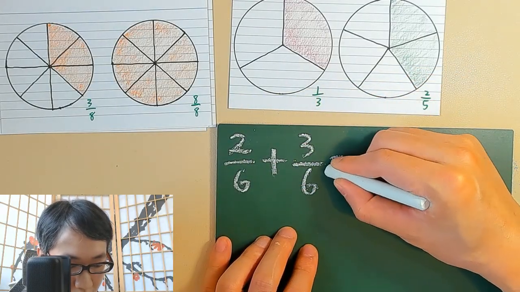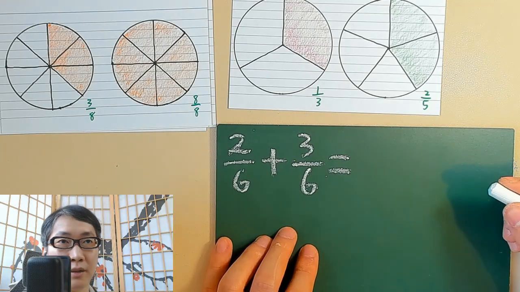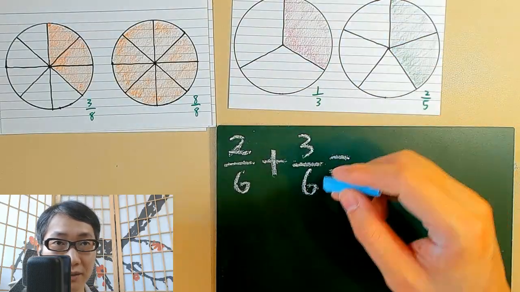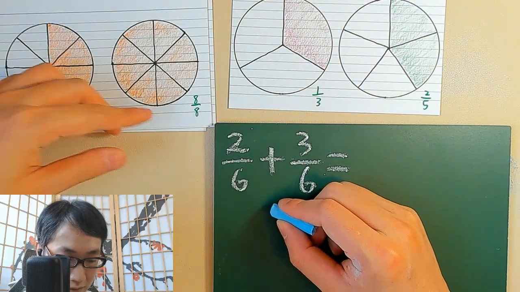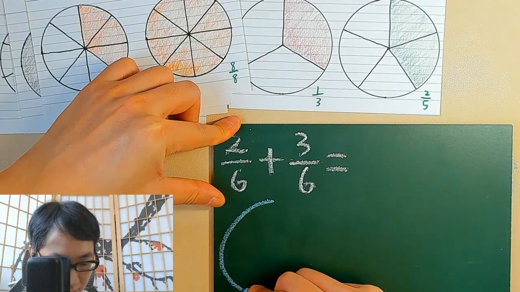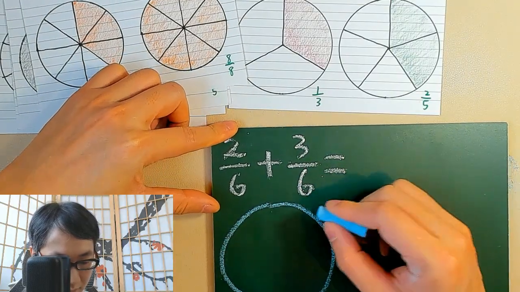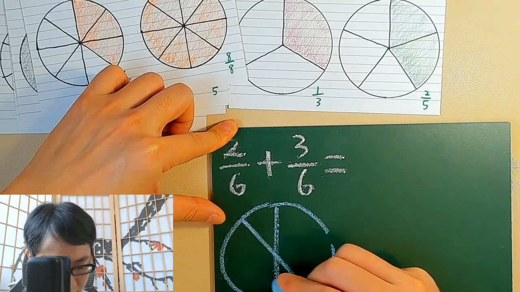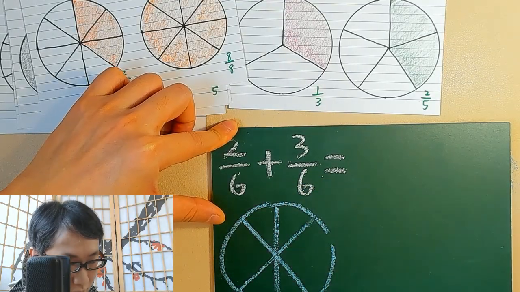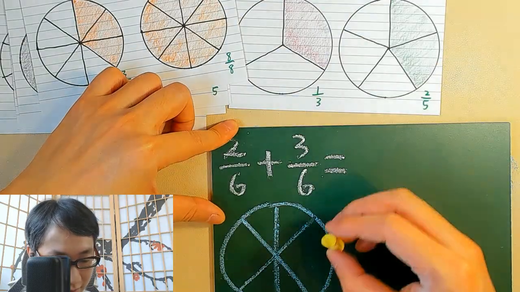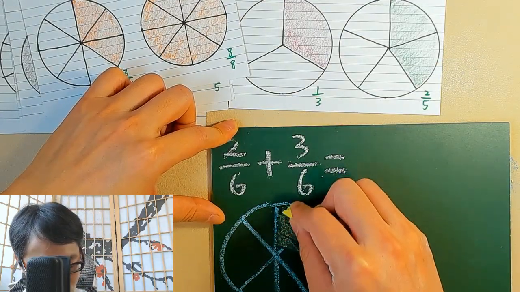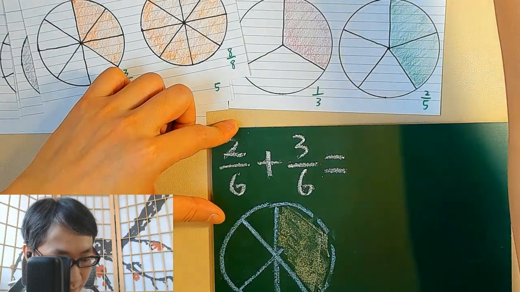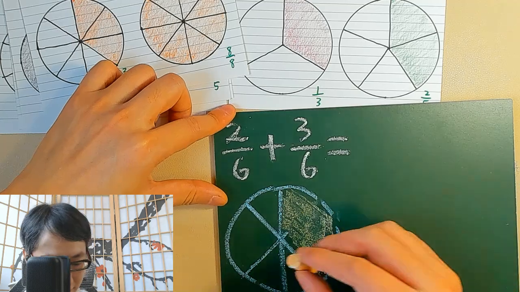And what would that be equal to? So they are on the same pizza, divided into 6 equal portions, almost equal. So this is 2/6, and this is 3/6.